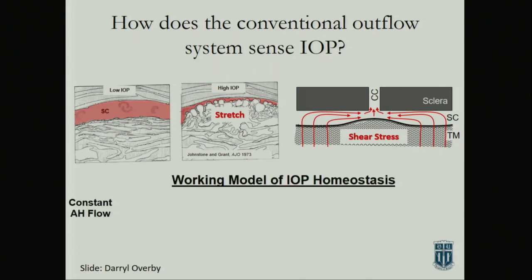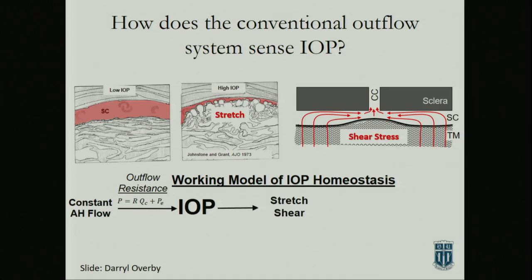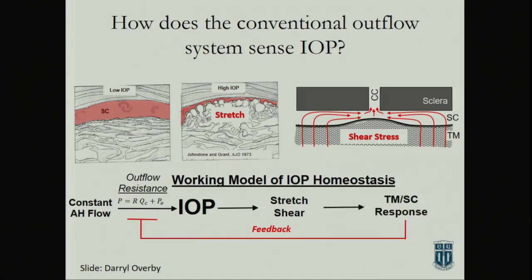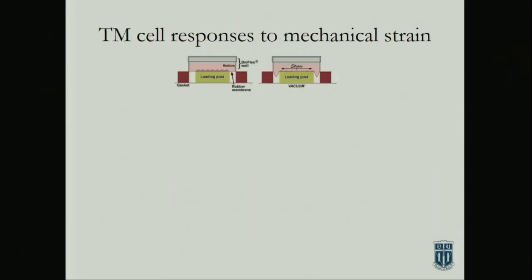So one thing I forgot to mention is that inflow stays pretty much the same. That's not changing. So it's a constant flow system. You have a resistance which gives you an IOP. You have these things going on, the shear and the stretch, and so you need to have some sort of response. The gelatinase A was one thing that Ted Acott showed. So you need this feedback system so you can normalize the IOP.